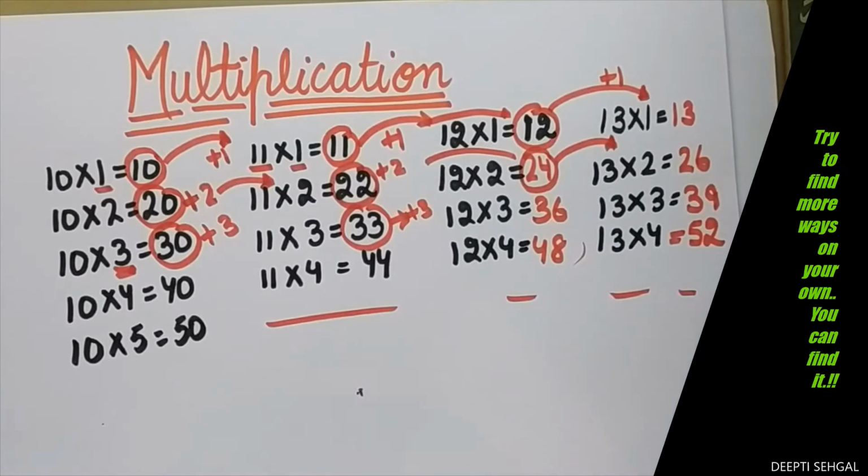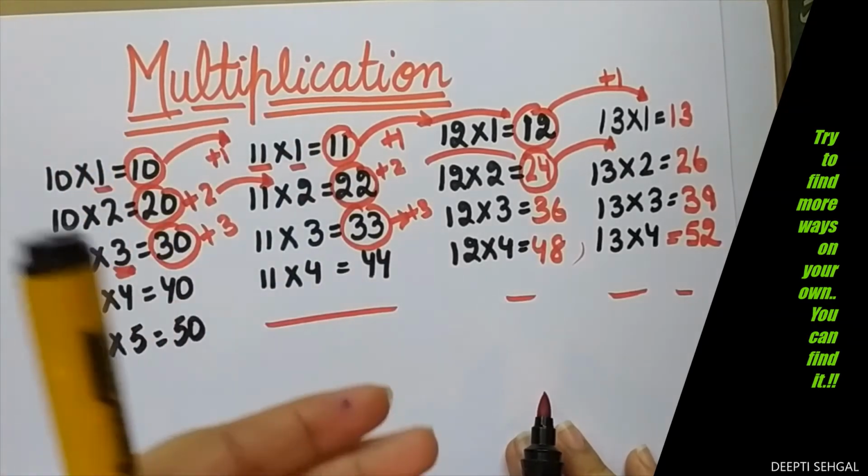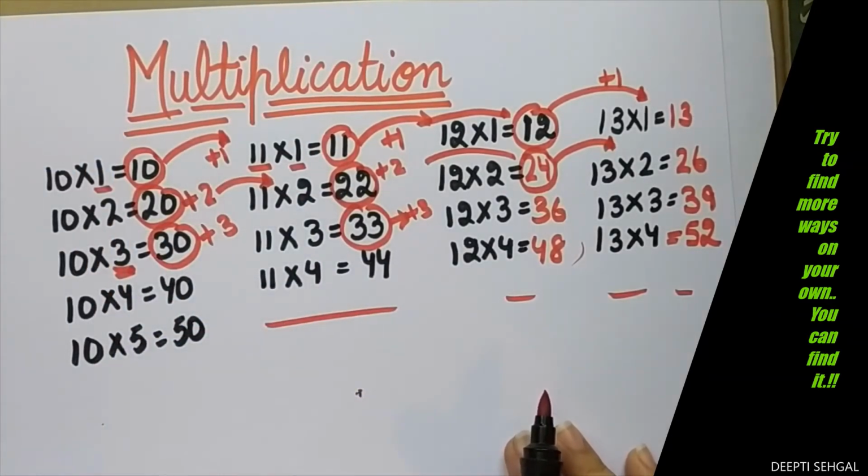So I devised another method. What is that another method? We are going to study that today. We can write tables like this. It is perfectly fine. But whenever somebody asks us to quickly calculate, how can we quickly calculate? Let us find out that.